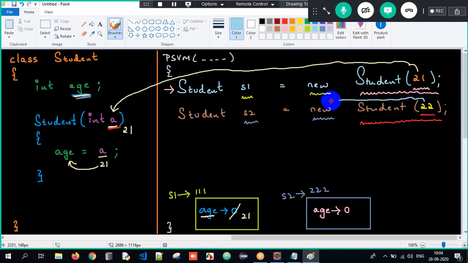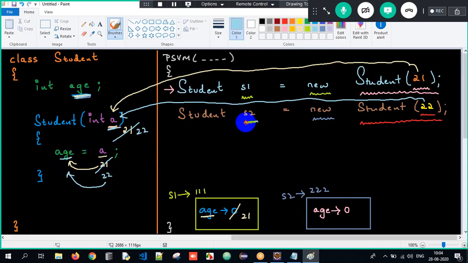Slowly, the control goes to the constructor. And what is the age I'm passing now? The age is 22. So now when I say A, it is 22. That 22 is getting stored into a variable age, and that age is present within the object. In S2, the age will get initialized to 22. Got it? So the job of the constructor is to initialize. Got it?